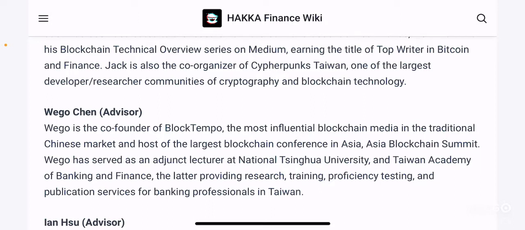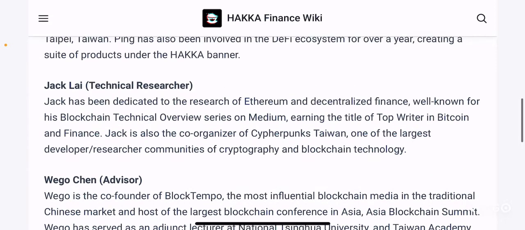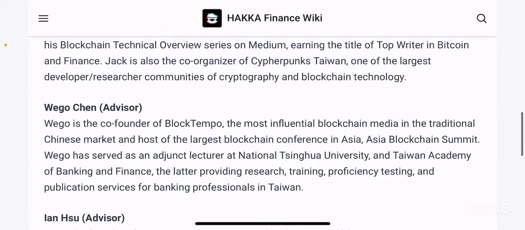You can do your own research to learn more about that movement, which is very interesting, and which even Satoshi Nakamoto, the creator of Bitcoin, was a part of, right? So Jack Lai was involved in the cypherpunk movement in Taiwan, and is very popular for that,